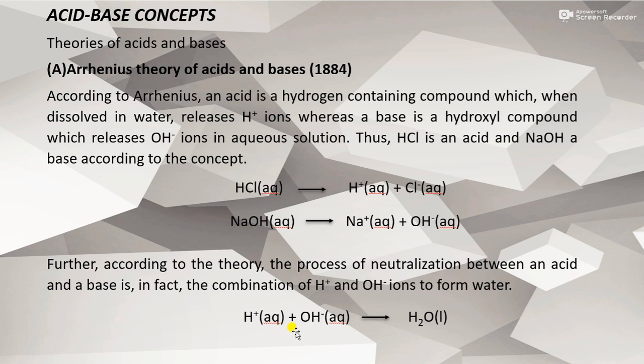According to this theory, the process of neutralization between an acid and a base is a combination of H+ and OH- ions to form water. That is, H+ plus OH- ions in aqueous solution gives H2O. This is the neutralization reaction.